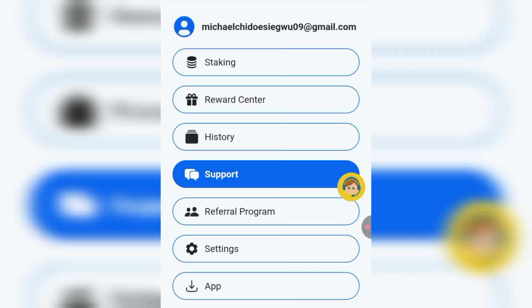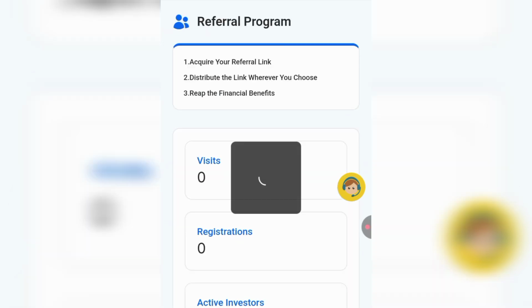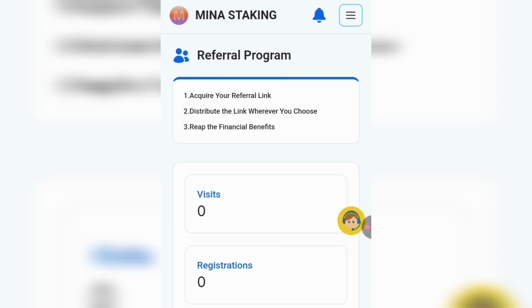If you go back to that three lines, this is the referral program. This is a very big way for you to make more money for yourself. Right here, you'll be able to refer your friends and make extra money for yourself. As you can see, acquire your referral link, distribute the link wherever you choose, and reap the financial benefits.